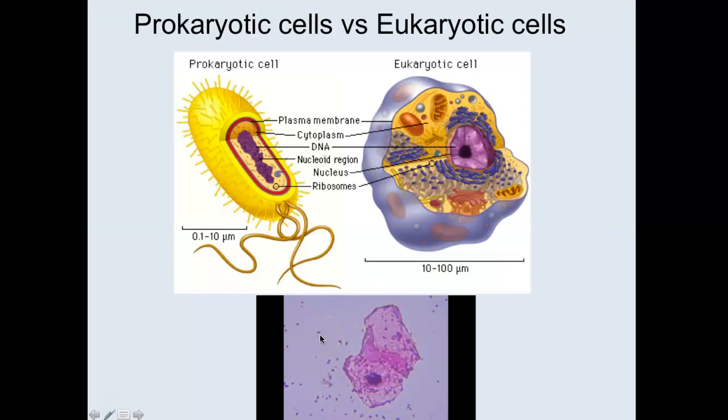So where do we find prokaryotic cells? Looking at your outline, we can see that there are two domains of life that have prokaryotic cells, domain archaea and domain bacteria. Only bacteria and other single-celled organisms in the domain archaea are made of prokaryotic cells. All other life on the planet is in the domain eukarya, meaning that they all have eukaryotic cells. And these are animals, plants, fungi, and protists.